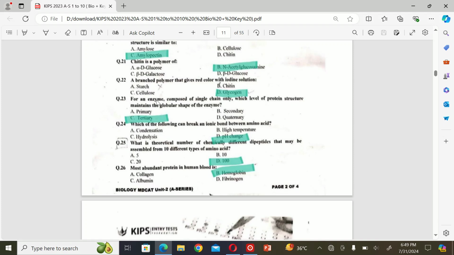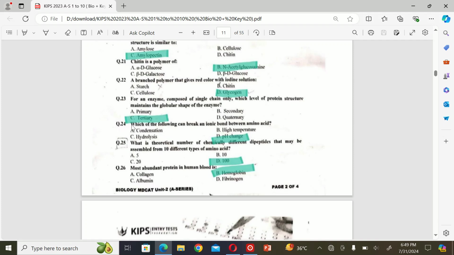For an enzyme composed of a single chain, only which level of protein structure maintains the globular shape of the enzyme? A. Primary, B. Secondary, C. Tertiary, and D. Quaternary. So the correct option is C.